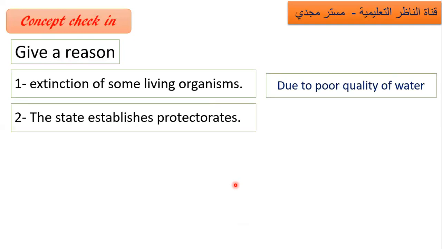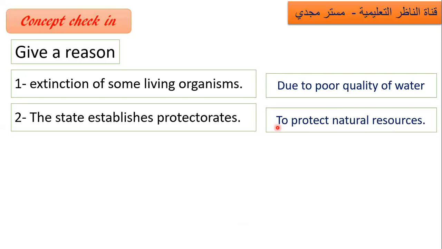Number 2, the state establishes protectorates. To conserve what? Natural resources, or to preserve, actually to protect and preserve or conserve. All of these are correct answers. To protect natural resources, to preserve natural resources, to conserve natural resources.